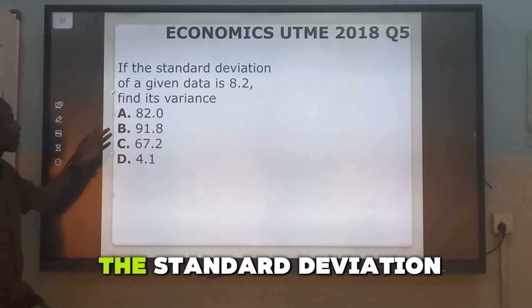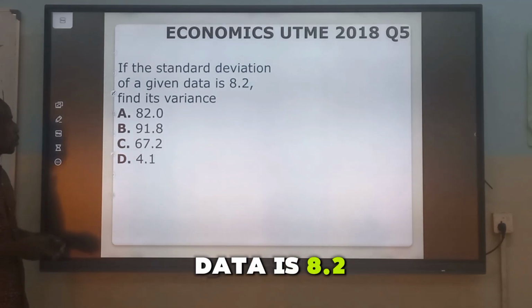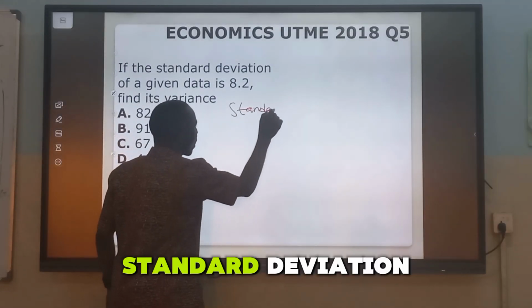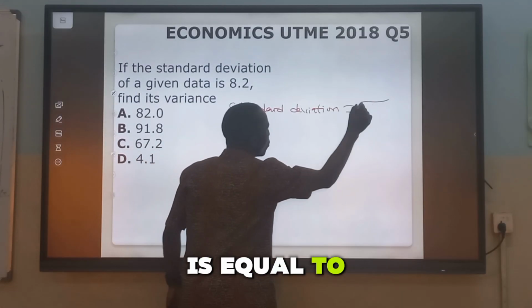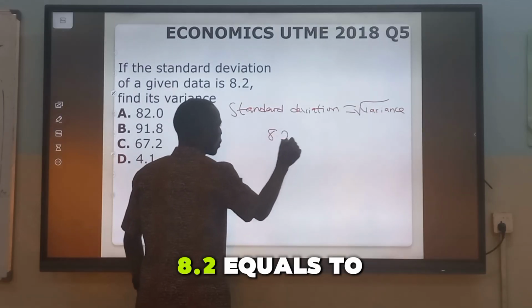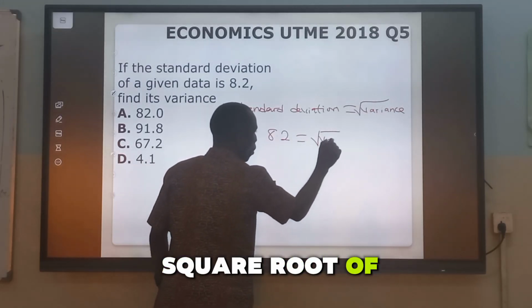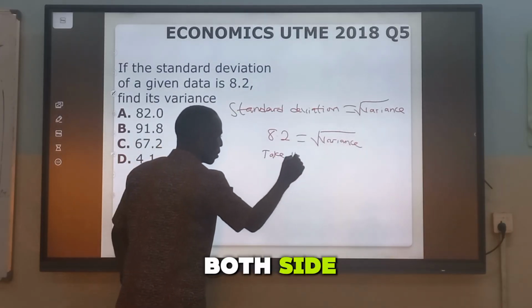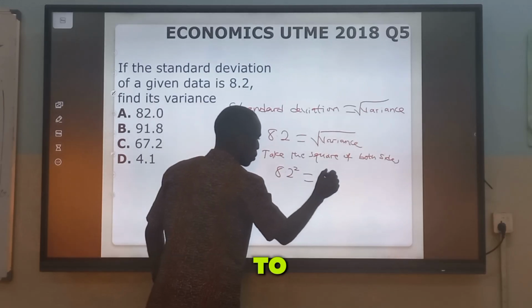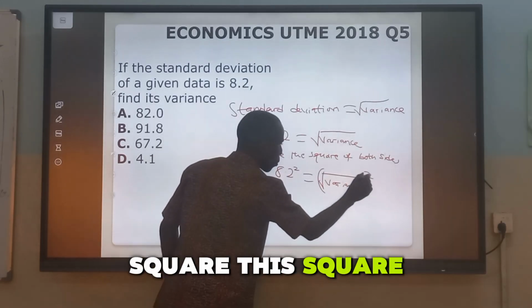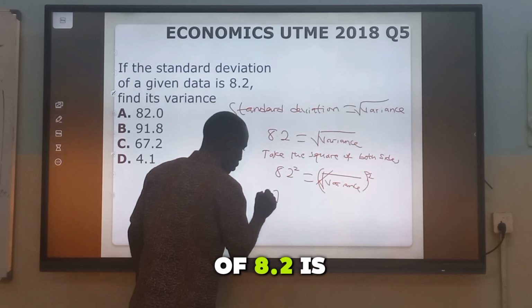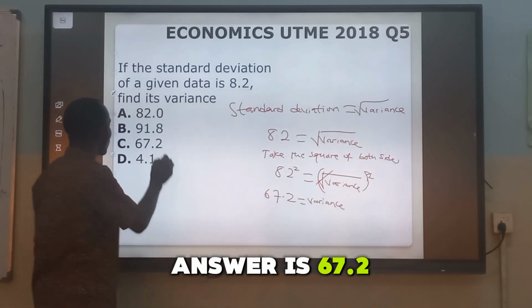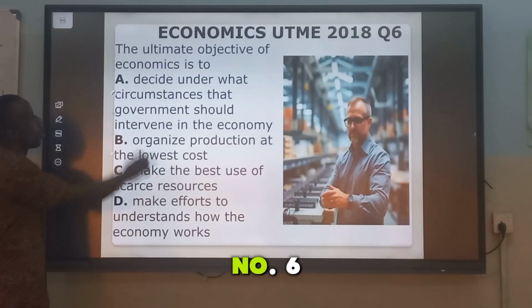Question 5. If the standard deviation of a given data is 8.2, find its variance. When we go back to the root formula, standard deviation is equal to the square root of variance. In this case, 8.2 equals the square root of variance. To cancel this square root, we take the square of both sides. 8.2 squared equals the square root of variance squared. The square of 8.2 is 67.2, which equals the variance. So our final answer is 67.2. That's option C.